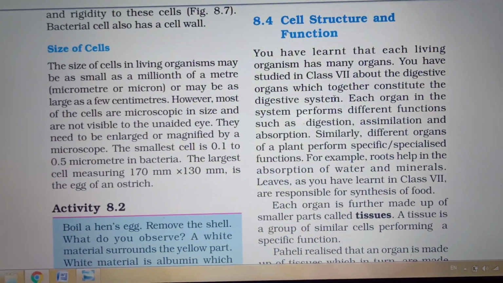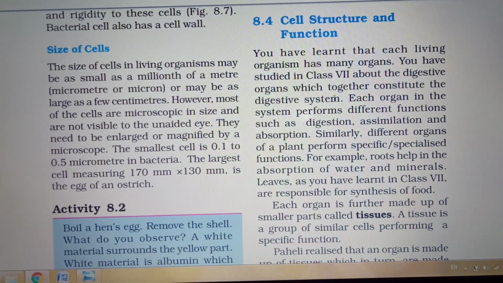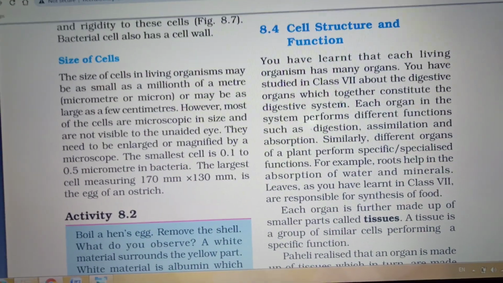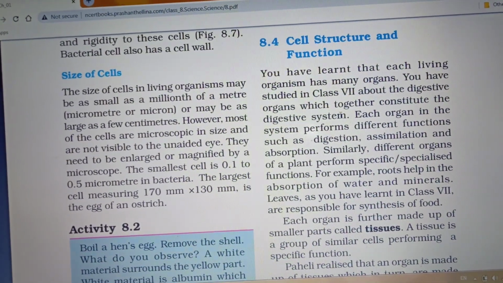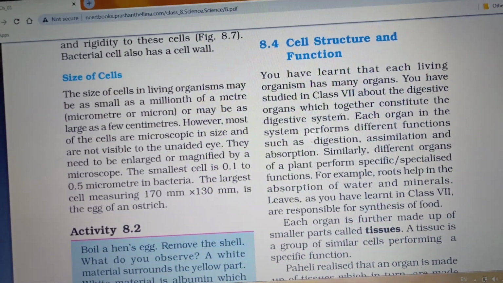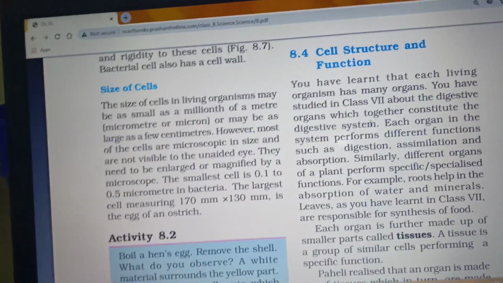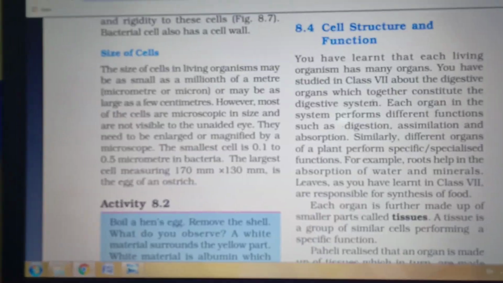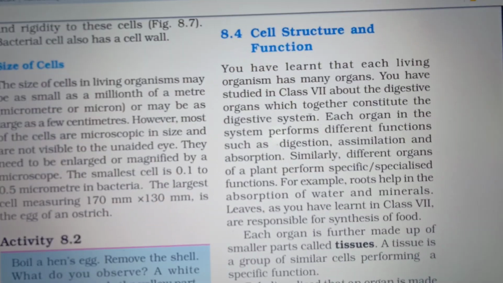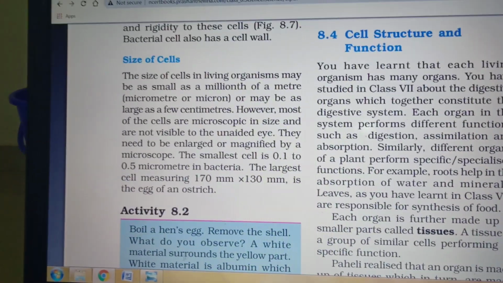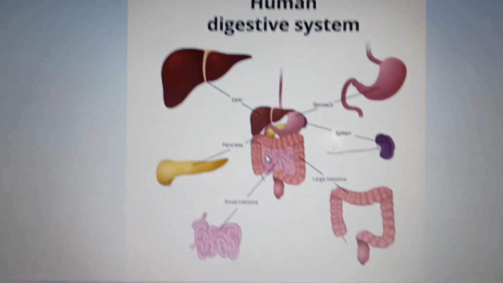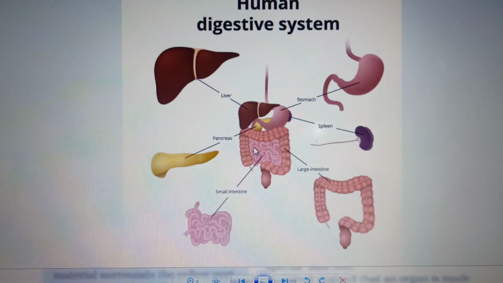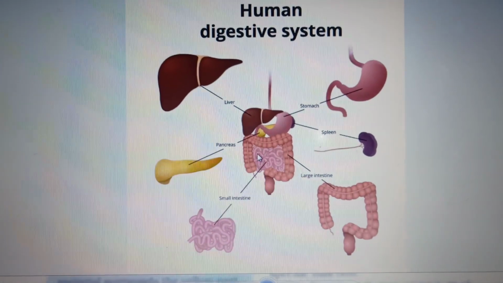Each living organism has many organs. Now, if it comes to multicellular organisms, they have many organs, and organs will lead to the organ system. And each organ in the system performs different functions, various functions. They are specialized. For example, digestive system. I am talking about human beings, even otherwise, even for all the other higher animals. This is the human digestive system.